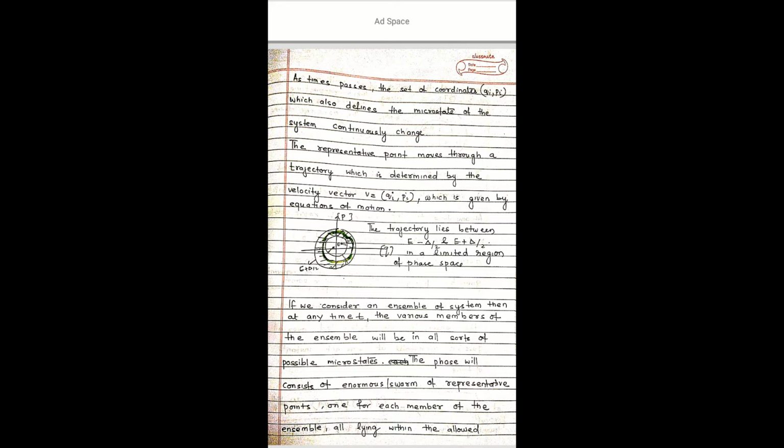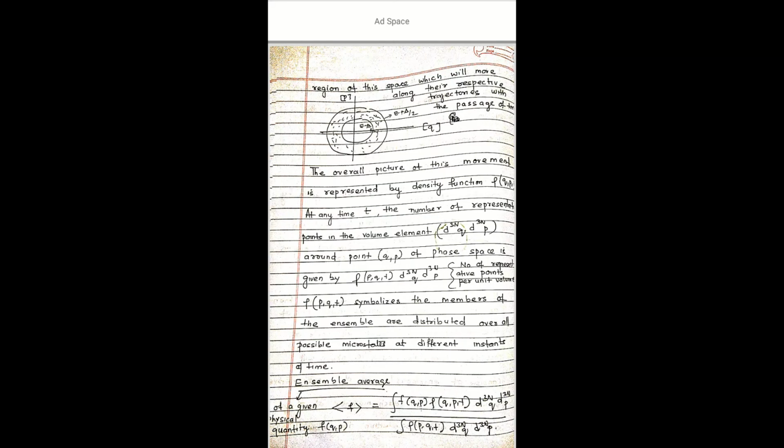So now if we consider an ensemble of a system, then at any time t, the various members of the ensemble will be in all sorts of possible microstates. Hence, this phase space will consist of an enormous swarm of representative points, each corresponding to one member of the ensemble lying within the allowed space. They will look like a dust cloud, as given in the figure in the region E minus delta by 2 to E plus delta by 2, and they will also move along their trajectories with the passage of time.